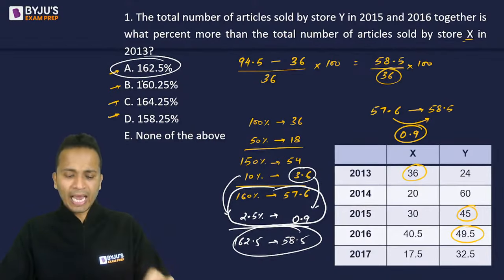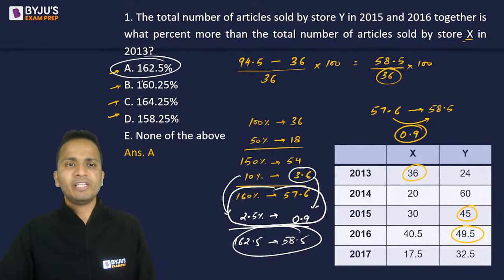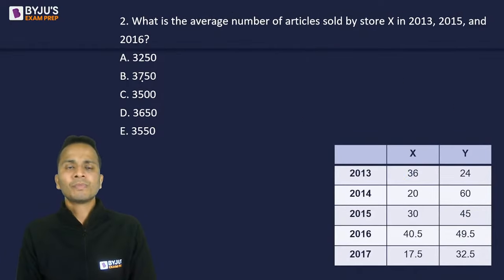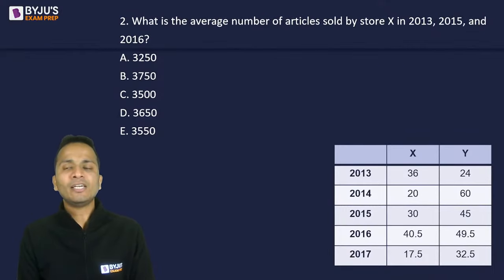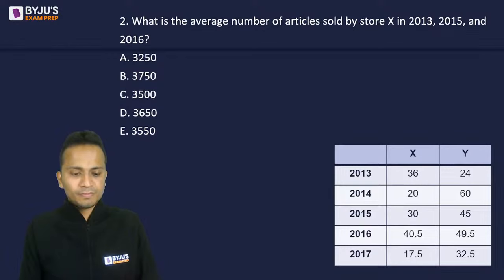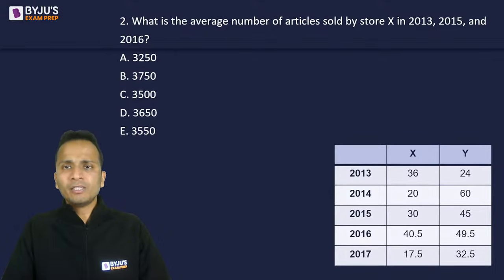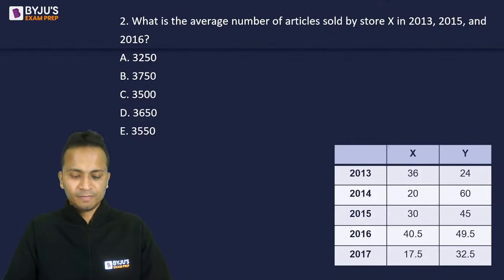Question number 2. I am sure most of you will be able to give the correct answer for question number 2. Simple question hai. What is the average number of articles sold by store X in 2013, 2015 and 2016? What is the average number of articles sold by store X in 2013, 15 and 16? A very, very simple question.